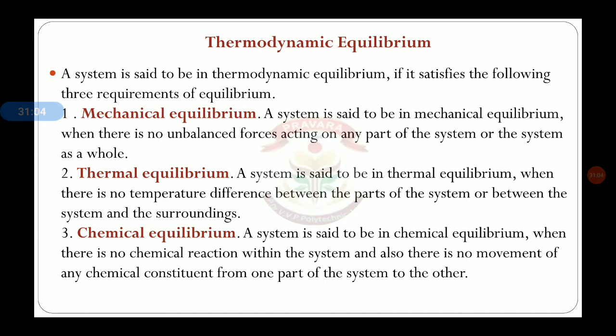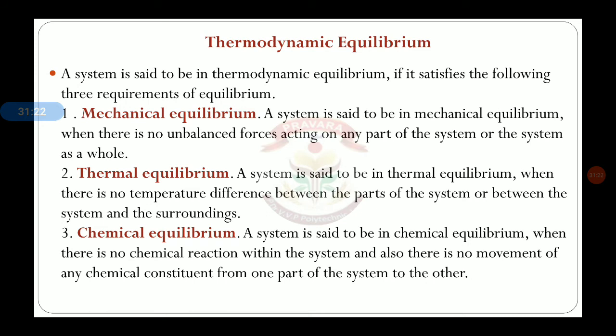Then second is thermal equilibrium. The system is said to be in thermal equilibrium when there is no temperature difference between the parts of the system or between the system and its surroundings. That means it is related to temperature difference.